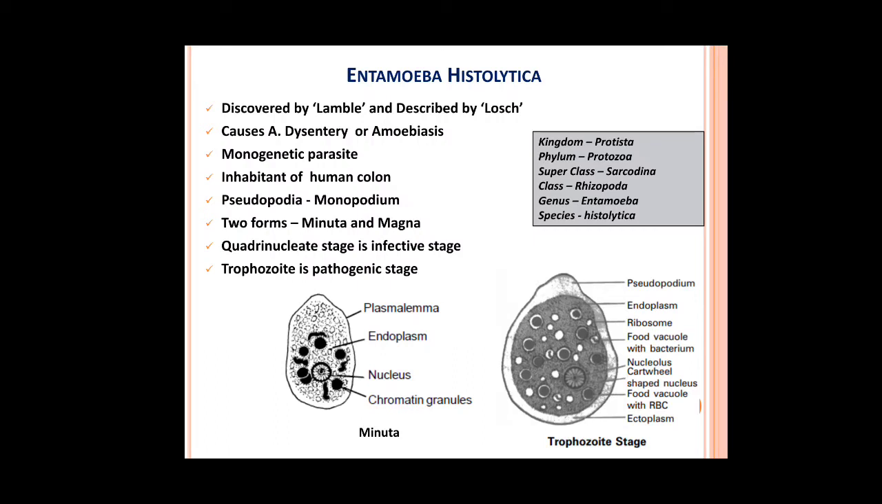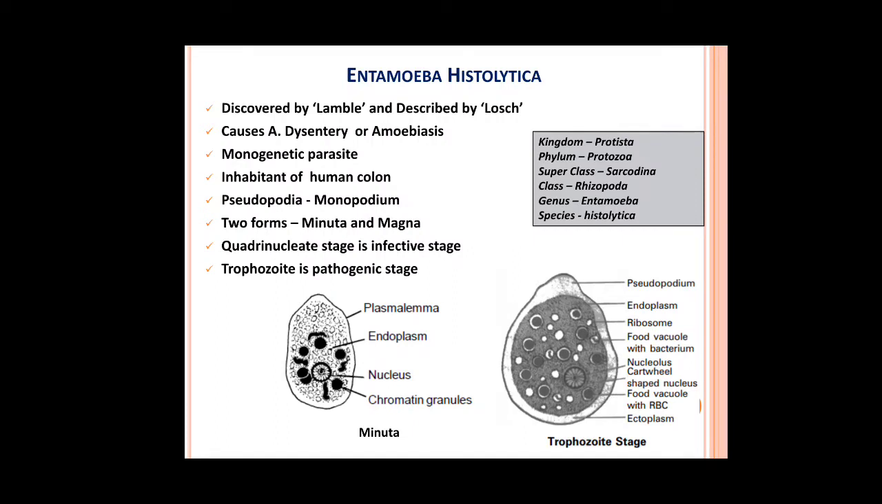So guys, you can see here that the structure is given, minuta and trophozoite. In minuta you can see that the plasma lemma is there, endoplasm is there, ectoplasm will be there, and the nucleus is here. And the main important thing, it has the chromatin granules. Chromatin granules, you will see in the next slide, are very important from the infection point of view.